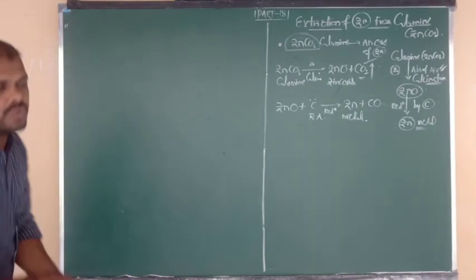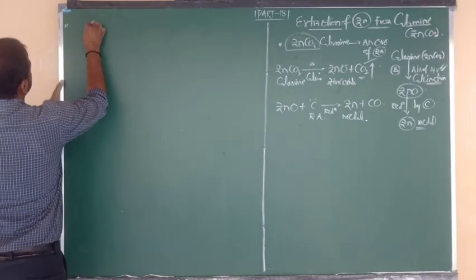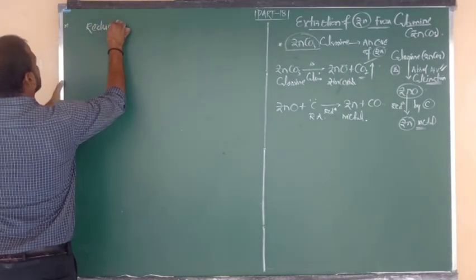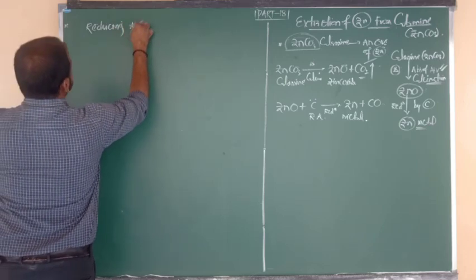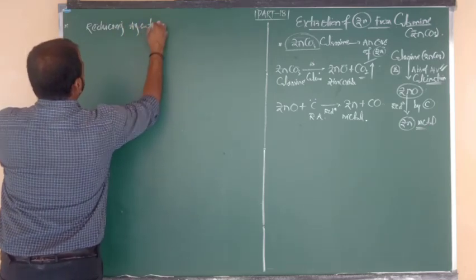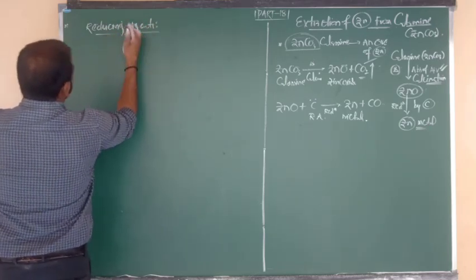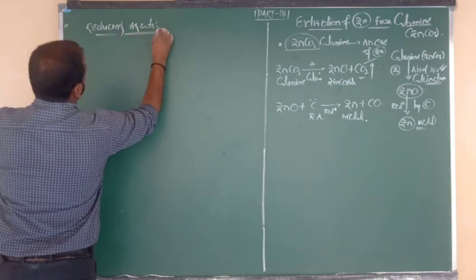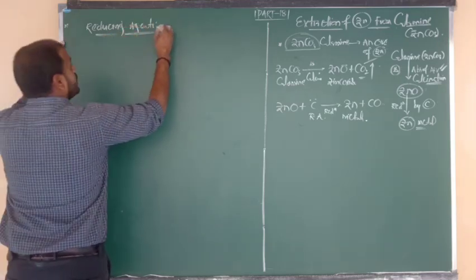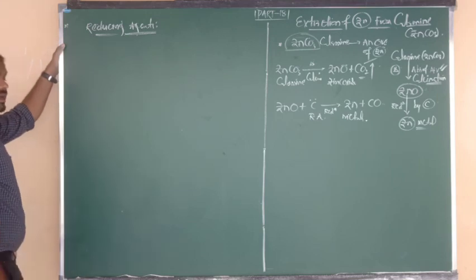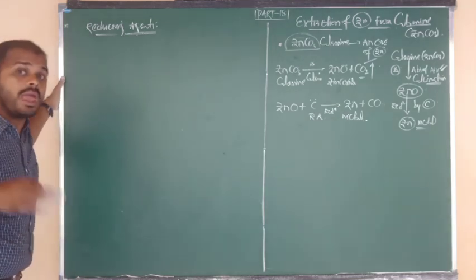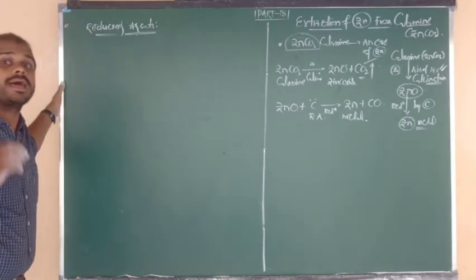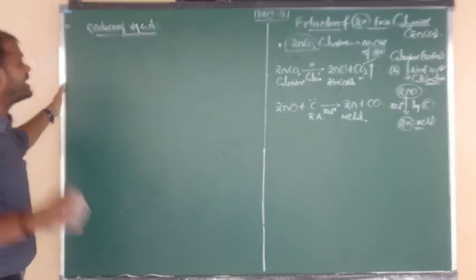Which metals can be used as reducing agents? Try to remember two to three reducing agents. I am going to give you the examples. Number one is a point you must remember perfectly. Generally, highly reactive metals are the ones used as reducing agents.